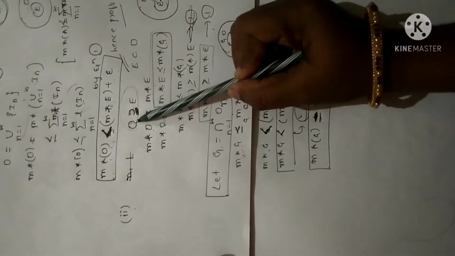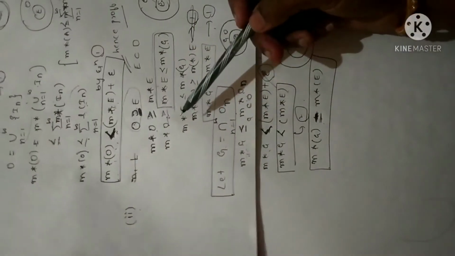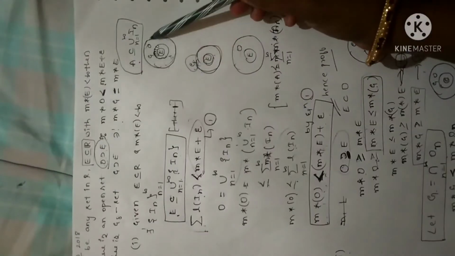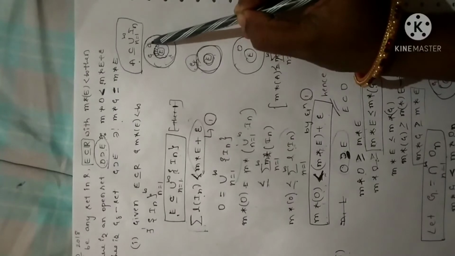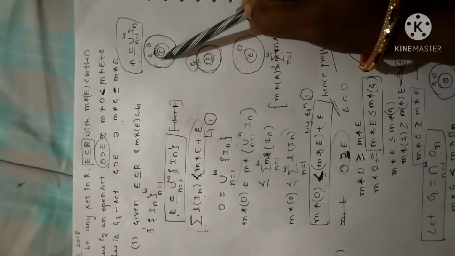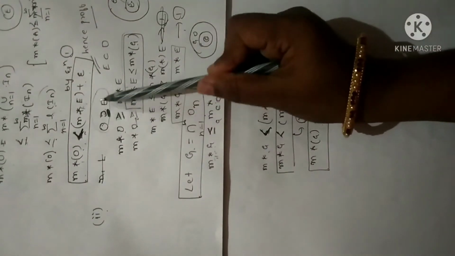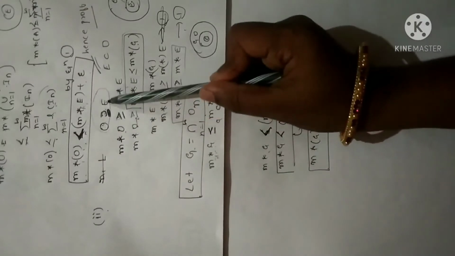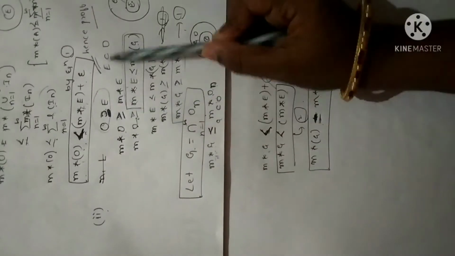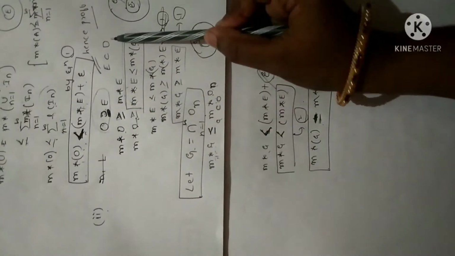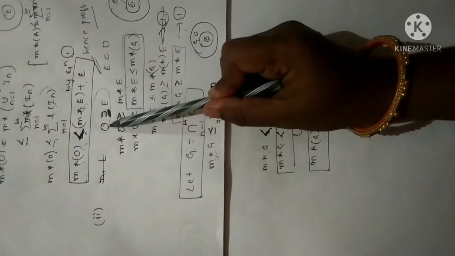Before going to the proof of the second one, just go through this diagram. O is the largest set in which G is there. Inside G I have a set E. Clear? Now since E is a subset of O, or else I can say E is contained in O, one and the same, let me apply measure on both sides.